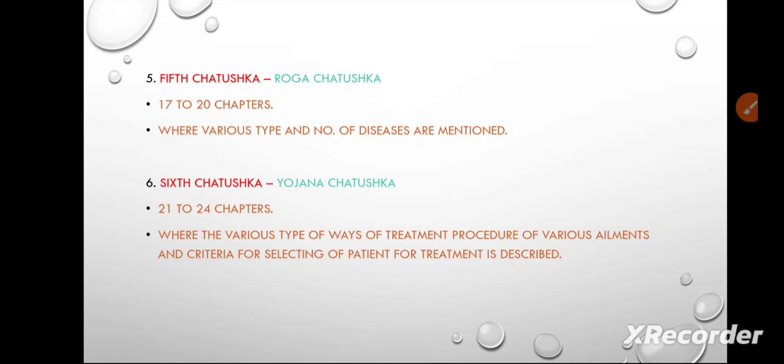Yojana Chatushka means planning, what we have to do and what not to do, where the various types of treatment, the procedure of various ailments and criteria for selecting a patient for treatment are described. Means what treatment we have to give for this patient, what treatment to give for the other patient, when a number of diseases come, what number of treatments we have to do.